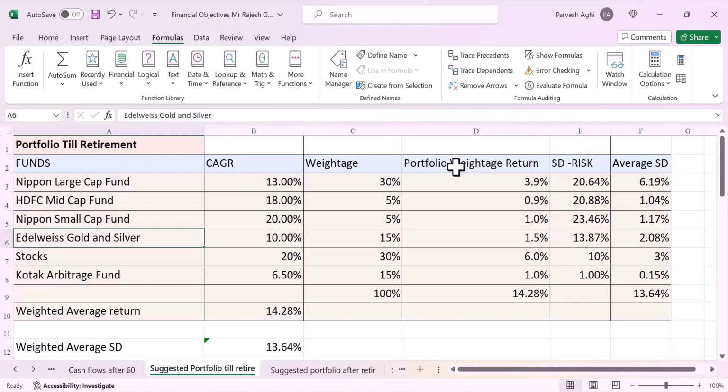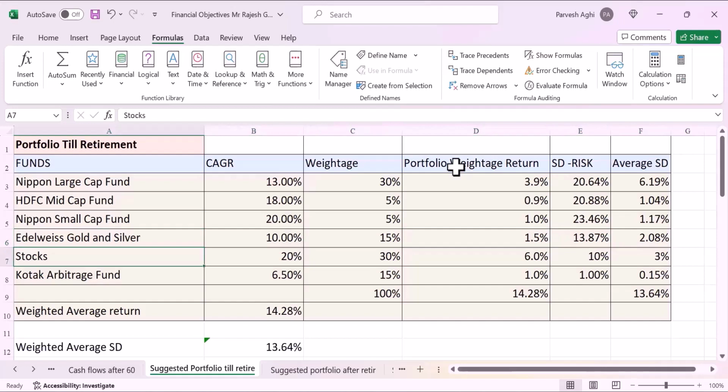Then he's going to invest some money in gold and silver by investing in a fund promoted by Edelweiss, which is currently giving 10% return. Weight will be 15%, which makes the weighted return 1.5%. The risk here is less, which is 13.87.